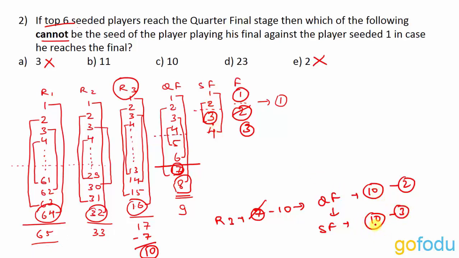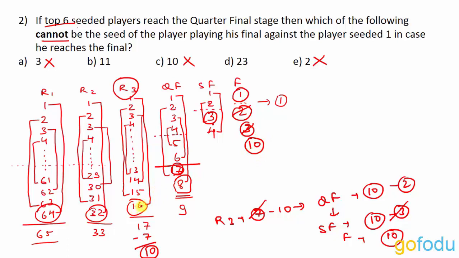Here he will cause one more upset and 3 will get eliminated, and in the finals 10 can easily reach to play against 1. So 10 is also a player who can reach the finals, so it is not the option that we are looking for. So option C is also eliminated.